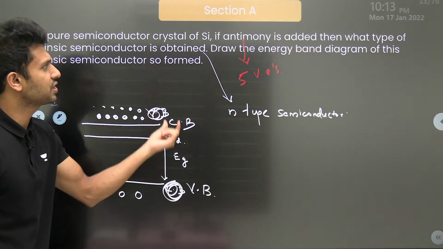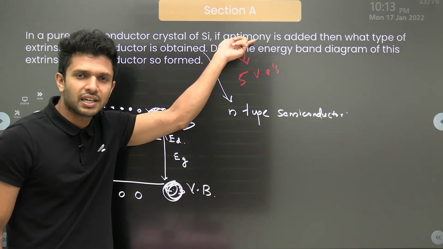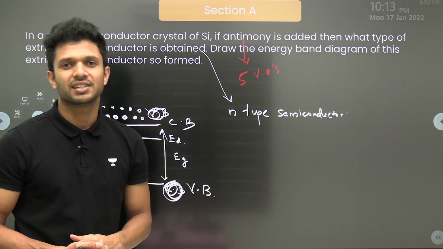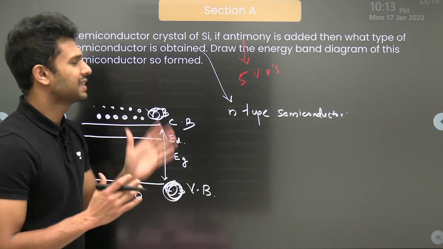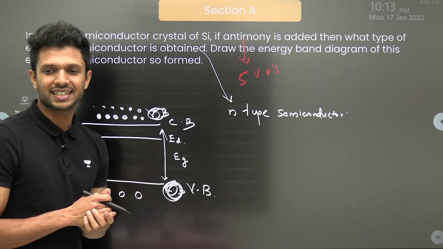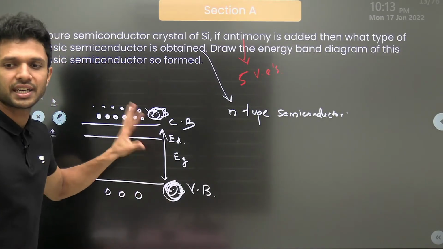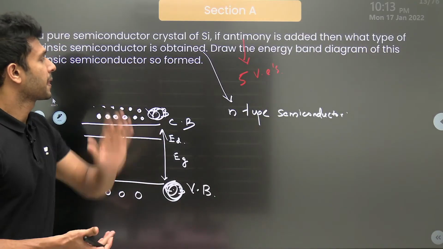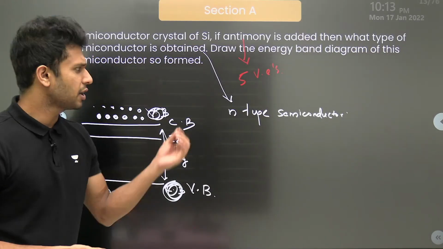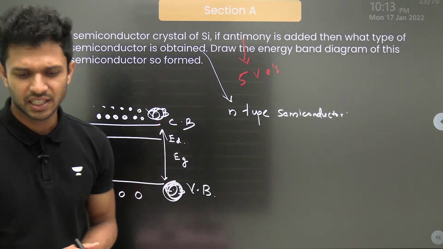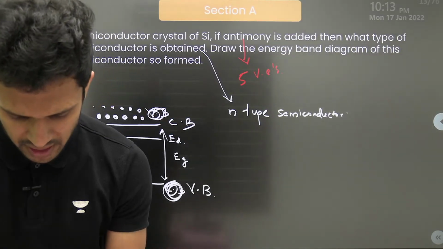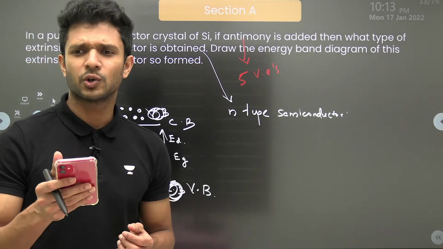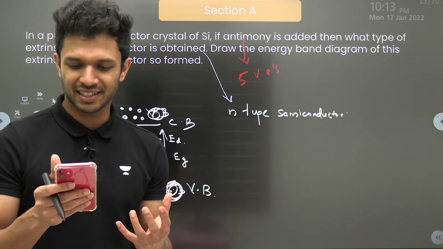This is the extra energy level of the impurity that you add to this silicon pure semiconductor. So this is how the energy band diagram is going to look for an extrinsic semiconductor of n type. Clear? It is simple, not that difficult, isn't it?